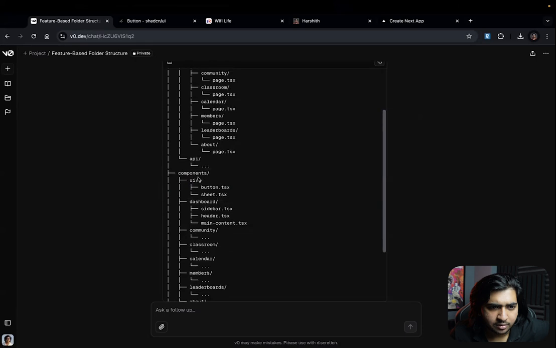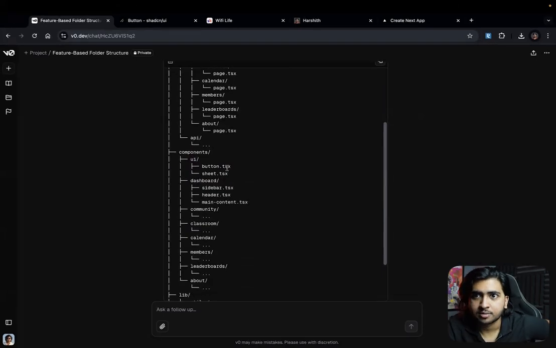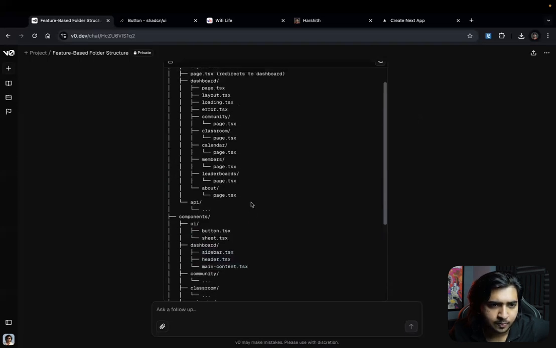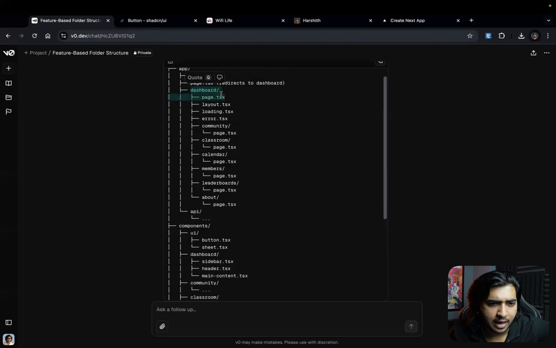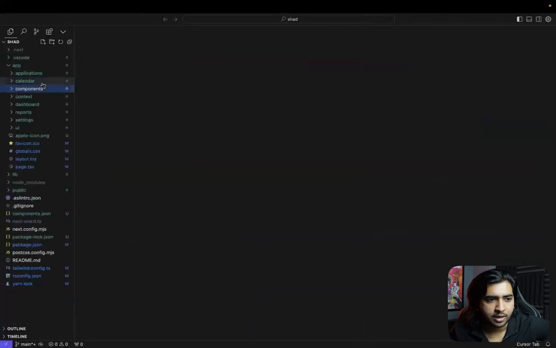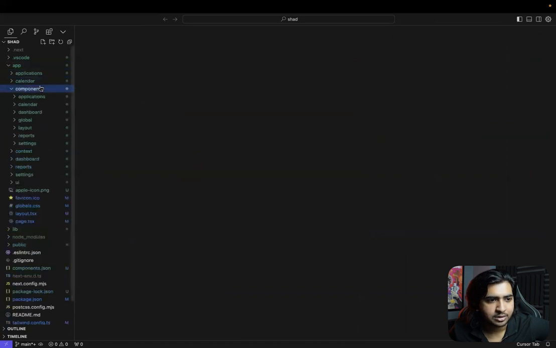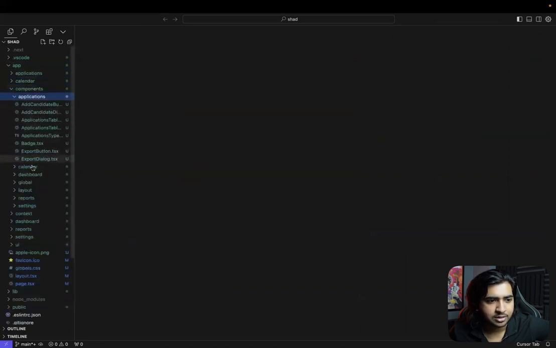Okay, if you think again, it's dashboard. Oh, all right, I got cut off because my camera's internal temperature was increasing. Anyways, let's just get back. Let's think again. So it's dashboard and the files and dashboard and page. I don't understand why the whole dashboard folder is there, because if you look at the proper working one again, we just have app, applications, calendar, components, and components again we have applications, calendar, dashboard.